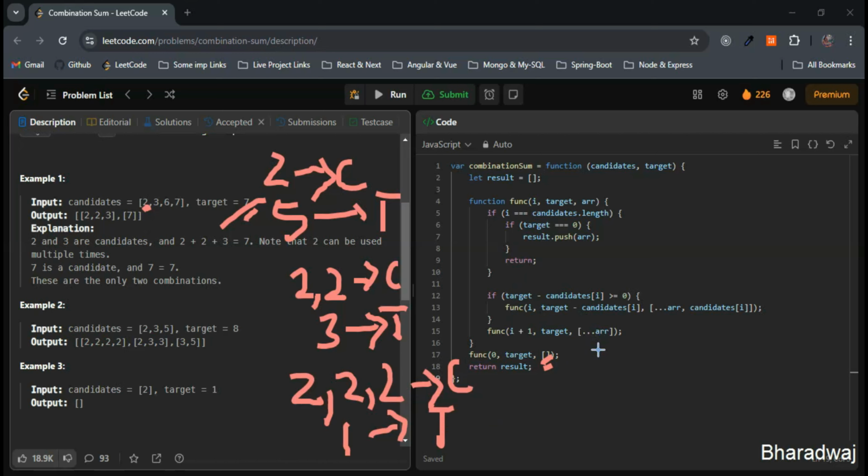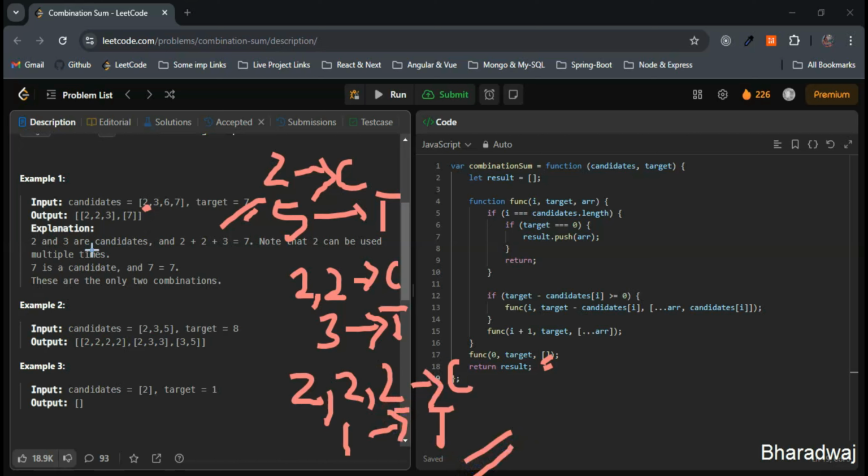So next step what we'll do, we'll try to include another 2, nothing but this will be 1 minus 2 greater than or equal to 0. So sorry, 1 minus 2 less than 0. This will exceed the target, right? We will skip including the another 2. So we'll stop till here for now, right?